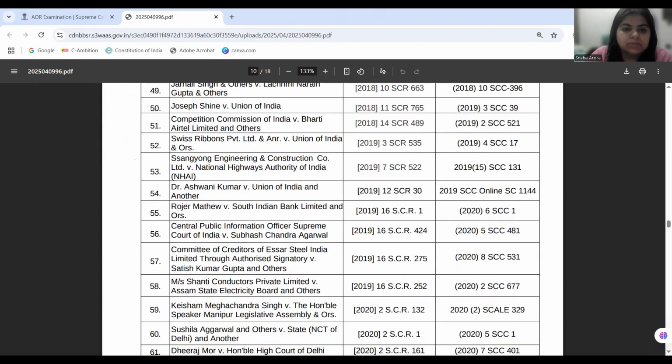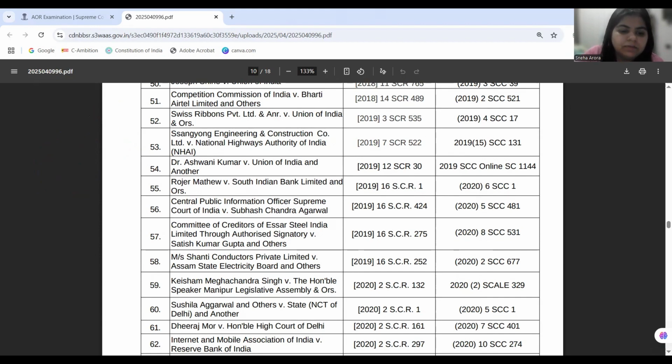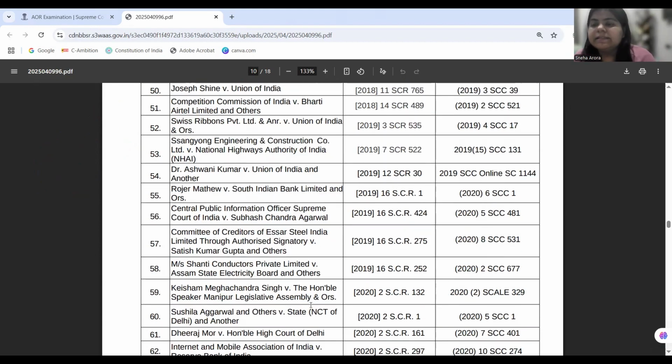I'll just come to the judgment. Roger Matthew versus South Indian Bank Limited, and we will read it together with Madras Bar Association, because both of them are challenging the legislative overreach given in Section 84 of the Finance Act 2017, holding that the executive may appoint the tribunal chairperson and members of the tribunal.